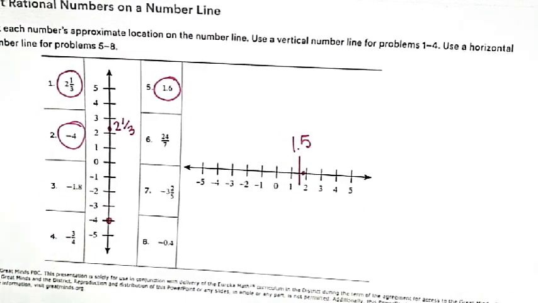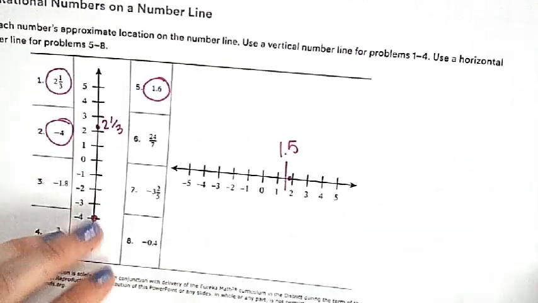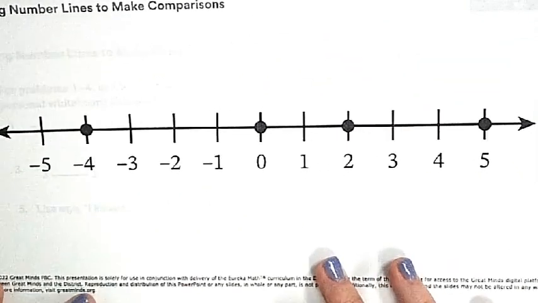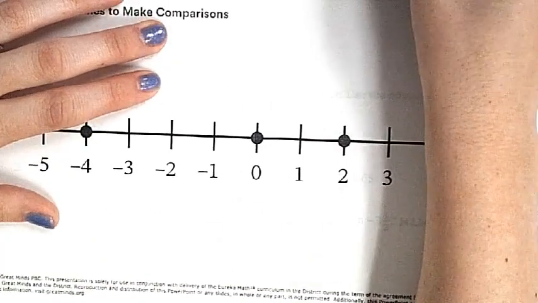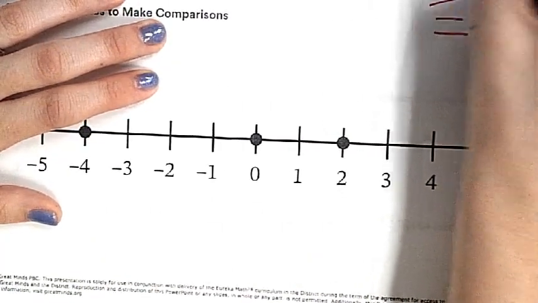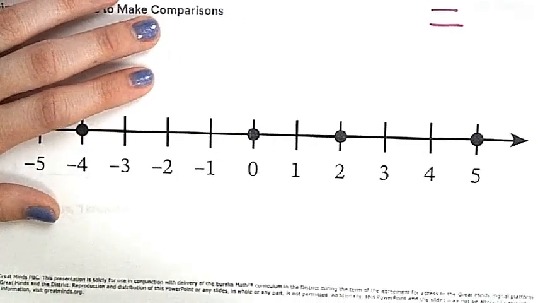Does everyone understand that? And we'll move on. Thumbs up if you understand. Okay, perfect. Let's move on. We might come back to a few more of these later. Okay, we're looking at number lines to make comparison. Does everyone remember these little signs? Thumbs up if you remember those signs.